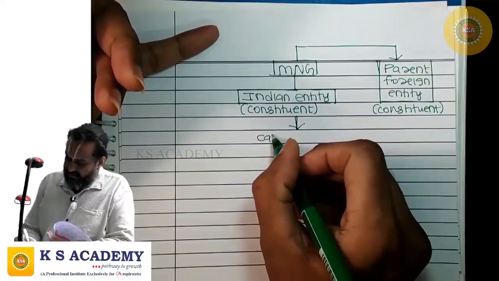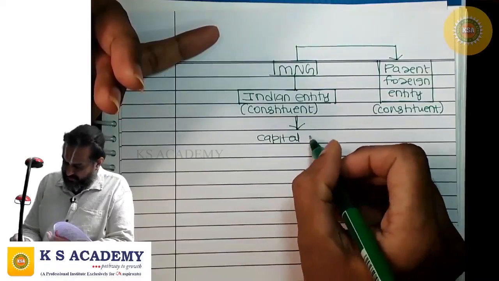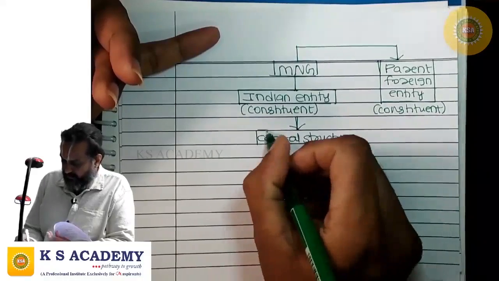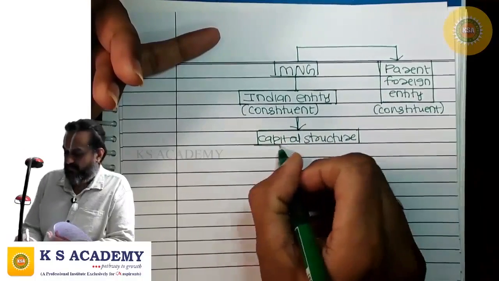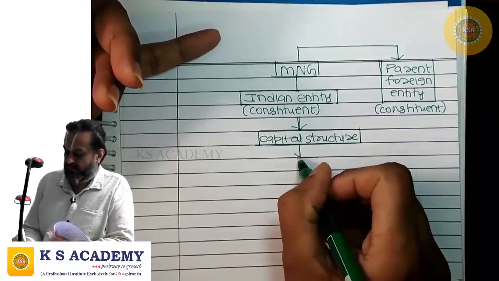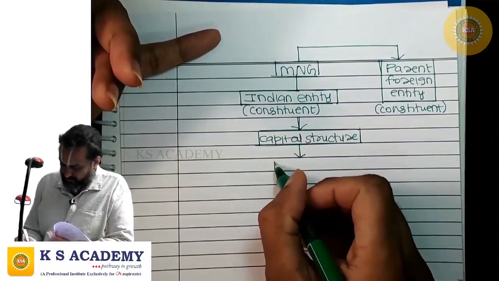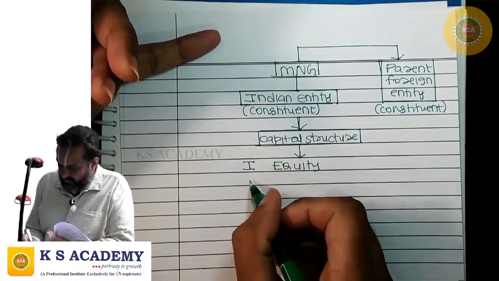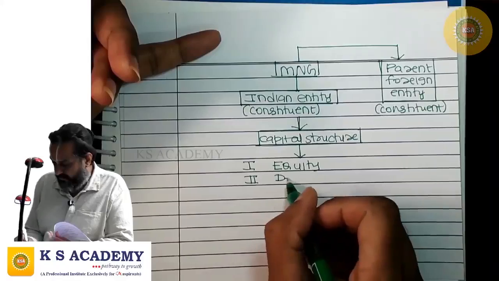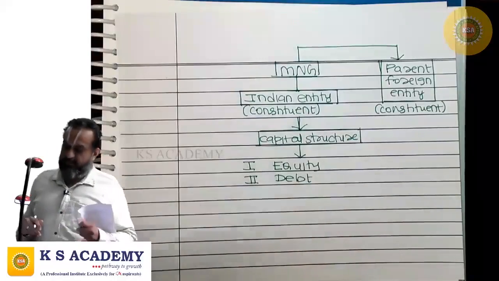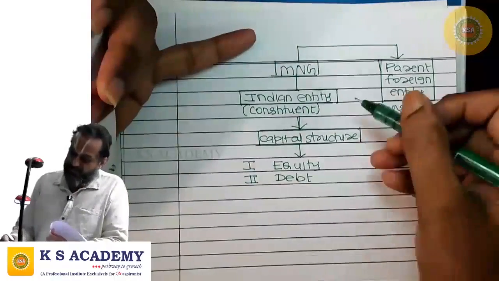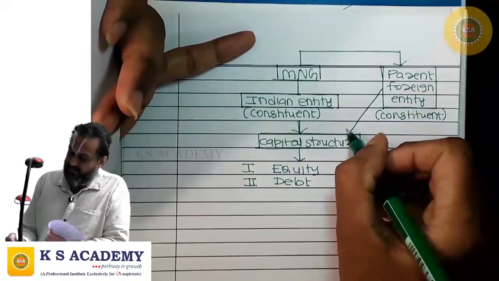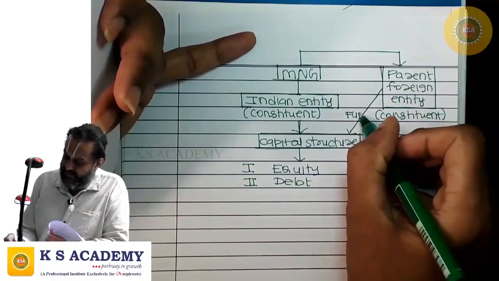See, the capital structure of the Indian entity, this may have equity as well as debt. The funds come only from the parent entity.